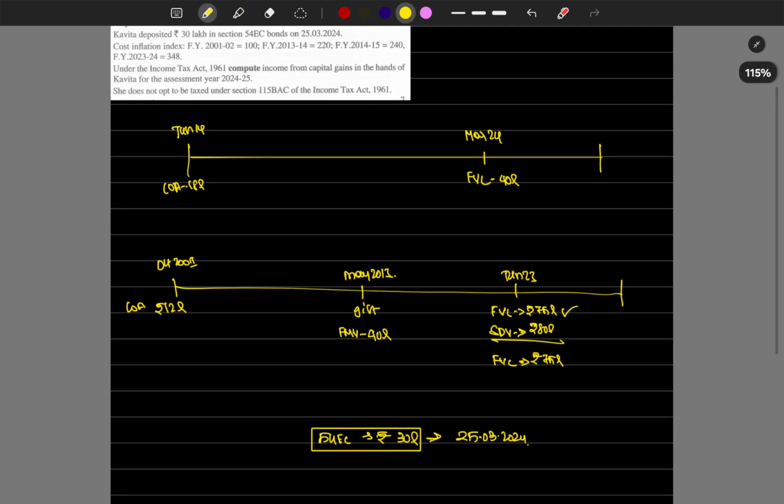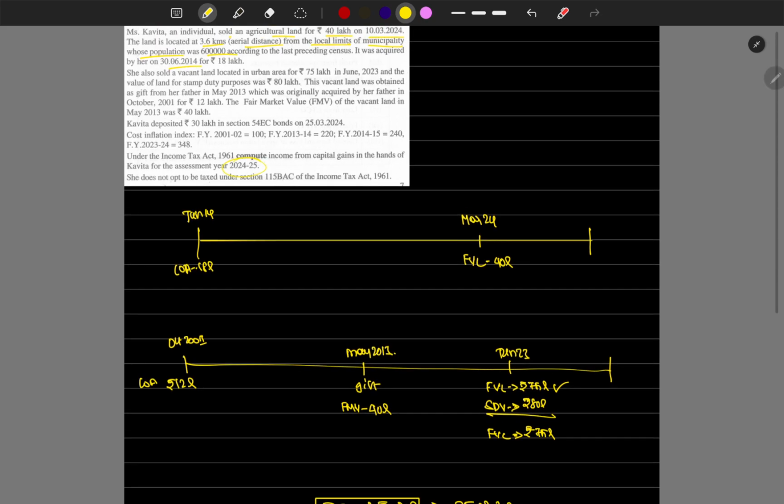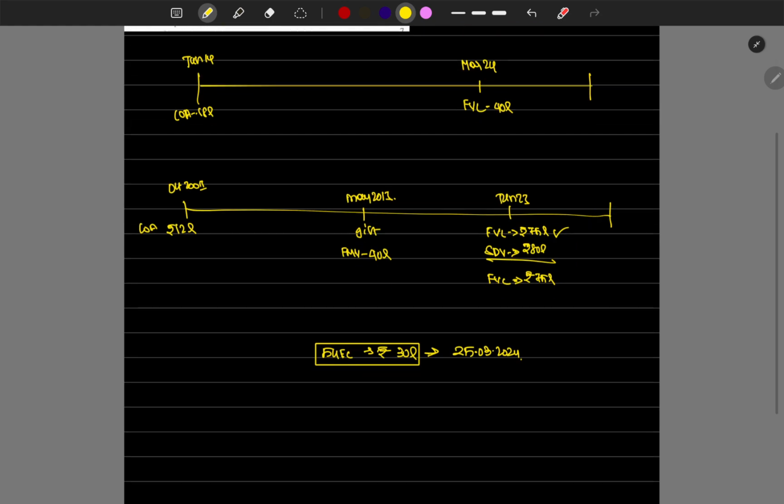The thing is, in the year 23 to 24, he has sold two assets. One sale has happened in June 23, and one sale has happened on 10th March 24. Two sales in one problem. Okay, there are two sales, right?